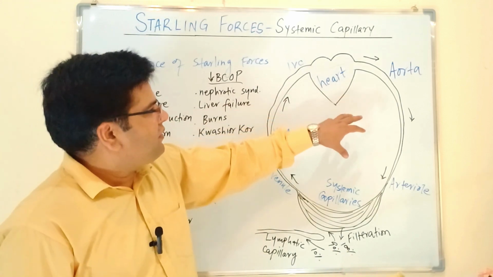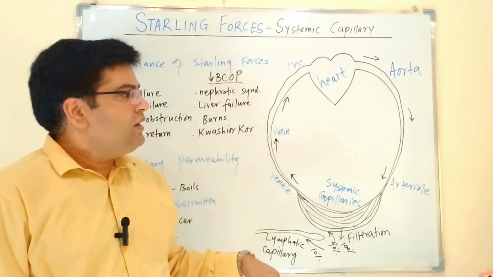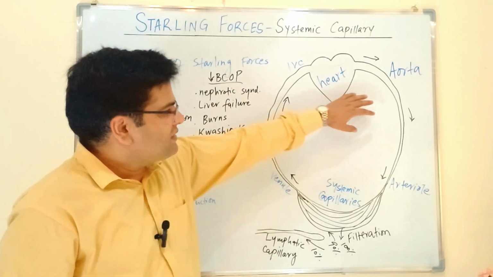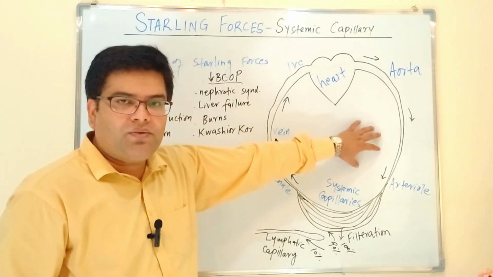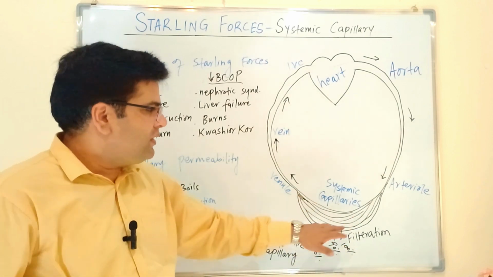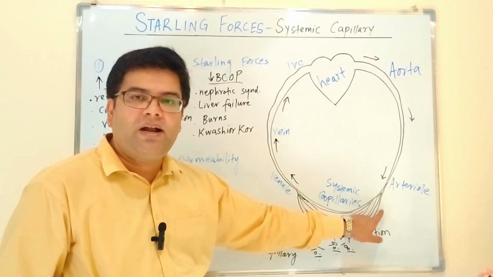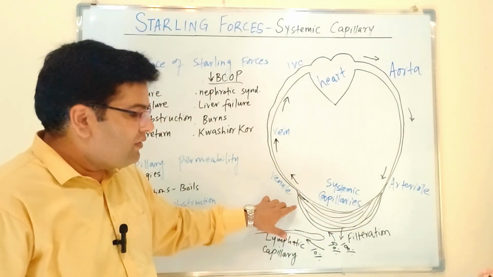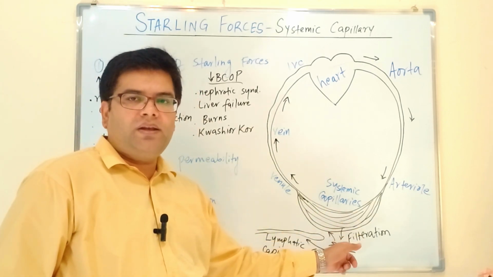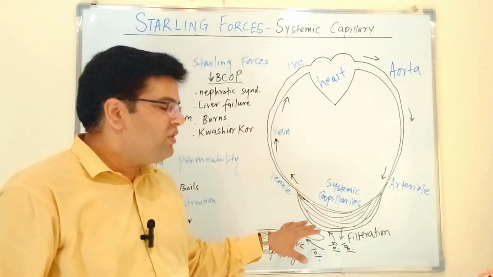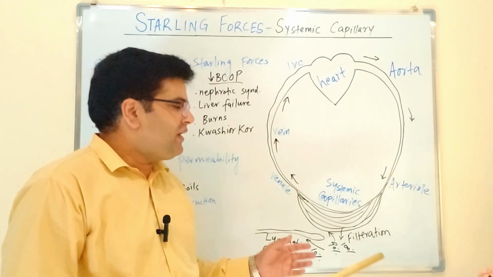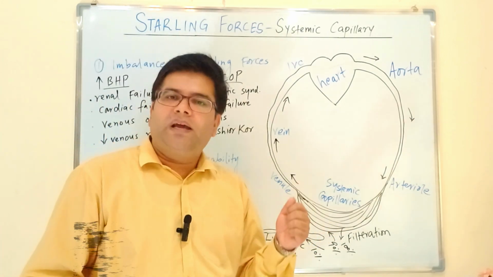This is a diagram of our circulation, which is representing heart. Blood is coming out along aorta, passing through gradually smaller arteries and then into arterioles. From arterioles, then blood passes into the capillaries. So this is the arterial end of capillary. Here is the venous end of capillary. So fluid is filtered out from the capillaries, and it is also reabsorbed from the capillaries. Because capillaries, they are involved in exchange of material, so that's why capillaries are also called as exchange vessels.